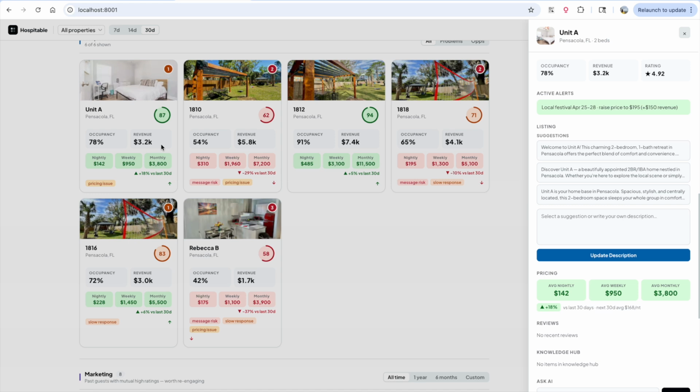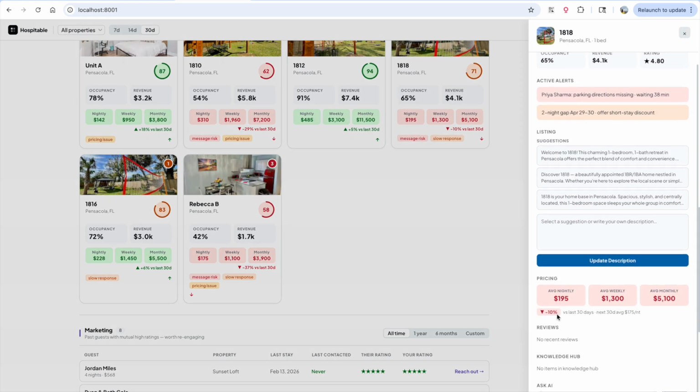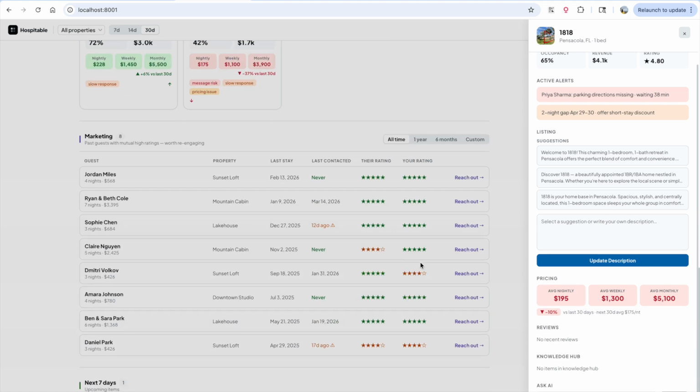So over here we want to identify problems like incorrect or obsolete descriptions, and there's always room for improvement, so we can make some improvements to the descriptions as well. And once again, it's sort of redundant, the nightly, weekly, monthly prices are presented here again, and we can compare them with last year or last month or whatever other period of time we decide.